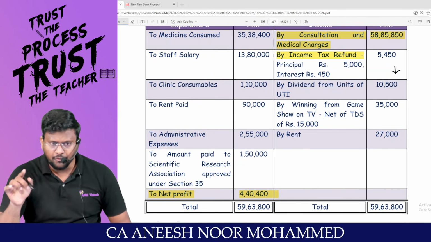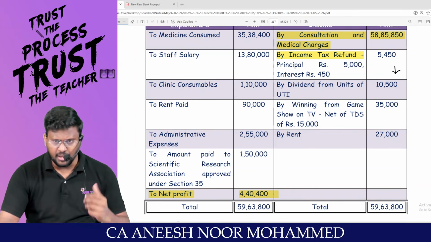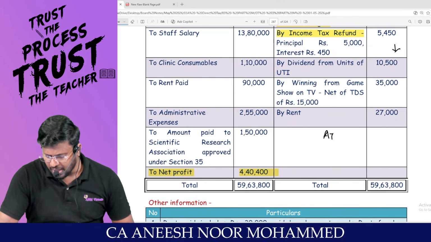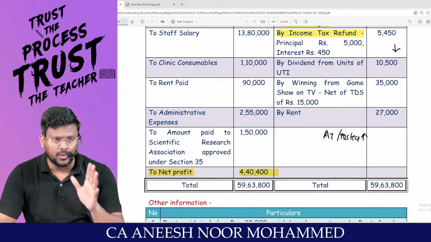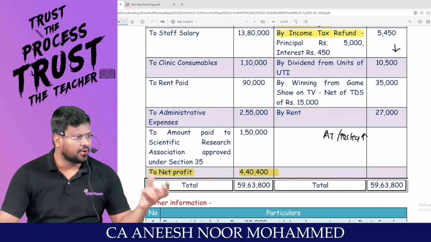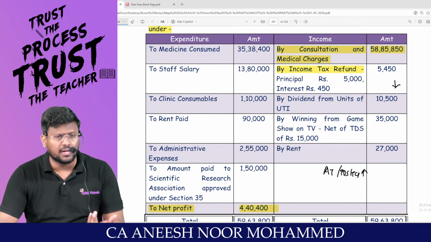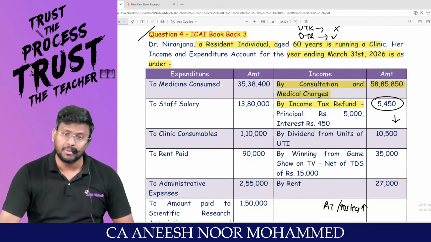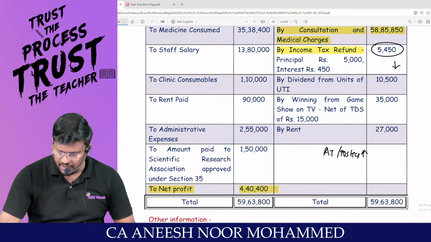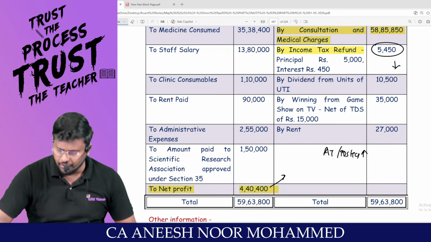15%, 45%, 75%, 100%. My dear lovable students, if the amount of advance tax, TDS and TCS is higher as compared to the tax we are liable to pay, the government will refund that money. That extra amount is neither income nor expense. So this amount should not be credited to the P&L account. Because of crediting this 5,450, we are supposed to reduce it from net profit, 5,450.